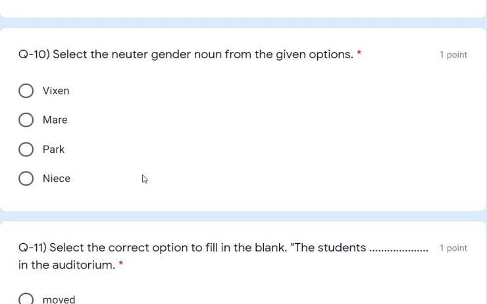Let's see our question number 10. Select the neuter gender noun from the given options. Neuter gender means which is a non-living thing. That is the neuter gender. Vixen, that is the female of fox. Mare, that is the female of horse. Park, that is a non-living thing. Knee, that is also a living thing. So the answer is the park, which is non-living. So this is the neuter gender noun.